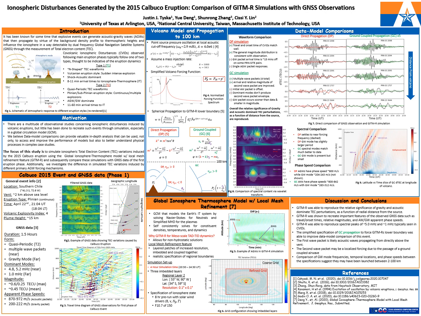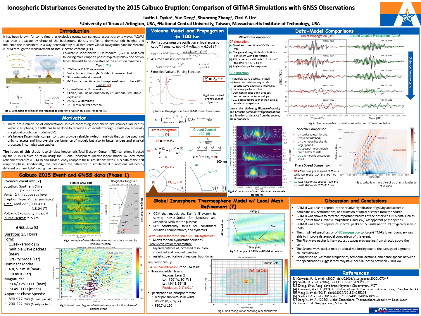Figure 7 shows the direct comparison of the GITM-R extracted differential TEC and filtered observational TEC waveforms. These are the same as those shown in Figure 2. The left panel represents the simulation when driving the model using the direct propagation assumption, and the right panel shows the simulation when driving the model using the ground-coupled assumption. As you can see, each has its agreements and disagreements to the data.